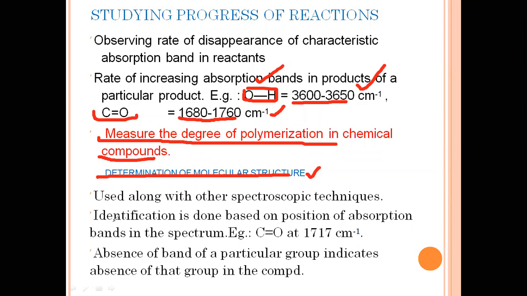How are we able to determine the molecular structures? It is based on the position of absorption bands in the spectrum, like this one, 717. An absence of a band of a particular group indicates absence of that group in the compound. If this band is not there, it means this functional group is not there in the compound.